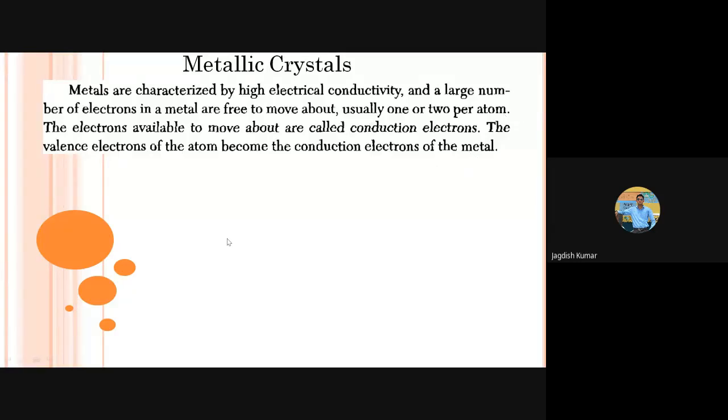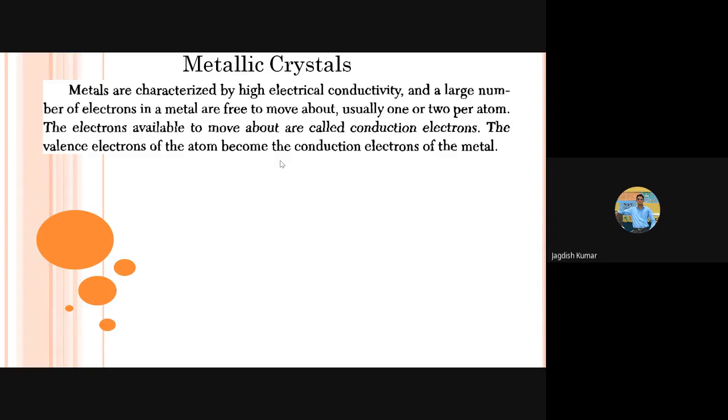Another distinguishing feature of these metallic crystals is that, as the name indicates, they are metals. Means they have freely moving valence electrons, and that leads to the conduction process easily. These materials are very good conductors. The electrons in these metallic bonds are delocalized. They are not localized. Now in covalent bonds, you will say, okay, we have the valence electrons of the atoms, they are shared by two atoms, isn't it?